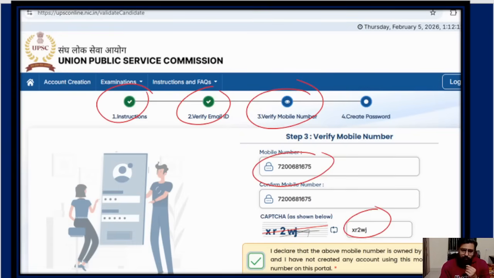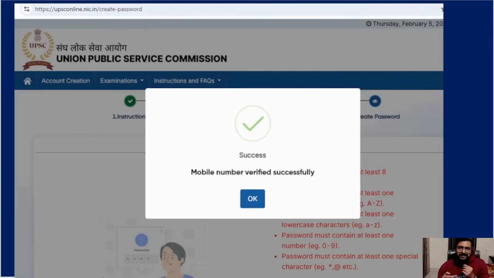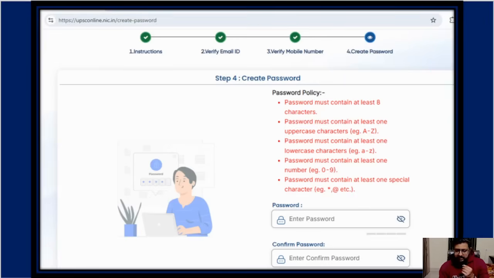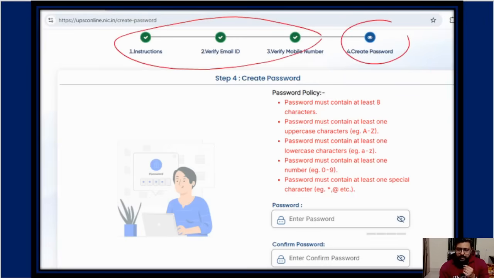What will happen is you will get an OTP instantly. Put that, and your mobile will also successfully get verified. After that, these three are completed. Now you will go to create password. For the password, I told you, it should be 8 characters, with one capital letter, one small letter, one number, one symbol, everything. So you will fill that also.